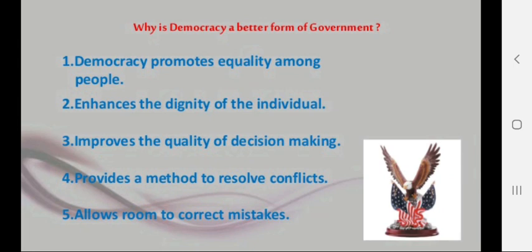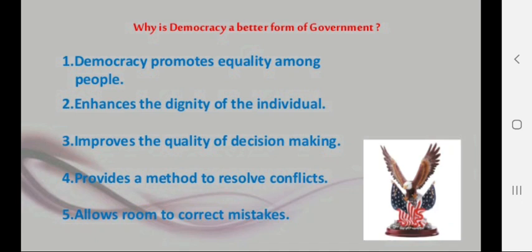The last chapter of your syllabus of political science, outcome of democracy. In the previous chapter we have read about political parties, and this is the last chapter of your syllabus, where we are going to discuss the outcome of democracy. So first we need to understand the meaning of outcome. What is the meaning of outcome? Outcome means whether the democracy is successful or a failure, that we are going to discuss in this chapter.